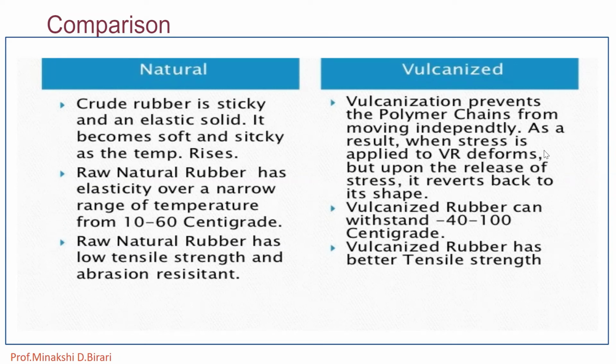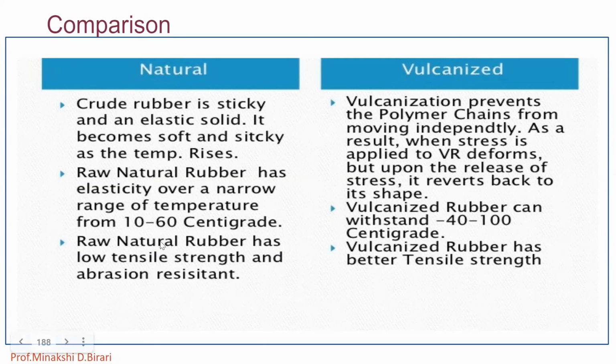As a result, when stress is applied to vulcanized rubber, it deforms, but upon the release of stress, it reverts back to its shape. Then raw natural rubber has elasticity over a narrow range of temperature, but vulcanized rubber can withstand lower temperature.